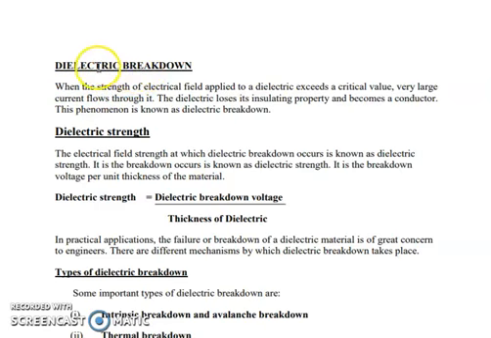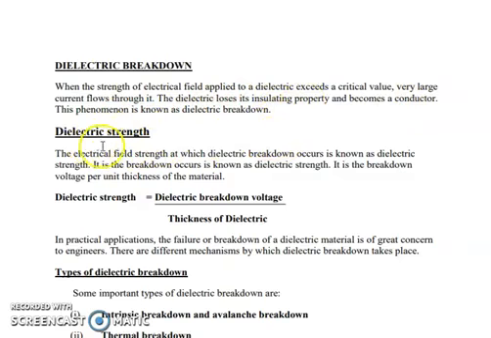If the applied electric field exceeds a critical value, then a large current will flow through the dielectric material. When a large current flows through it, the dielectric loses its insulation property and behaves like a conductor. This phenomenon is what is called dielectric breakdown.